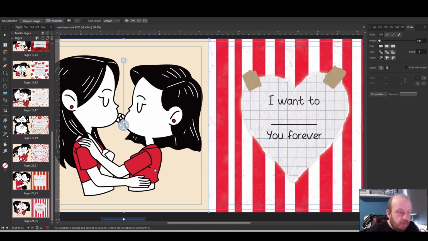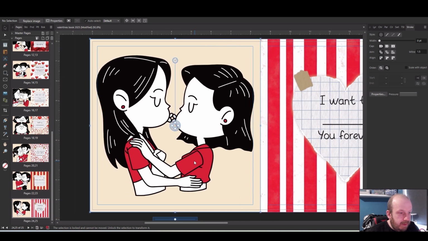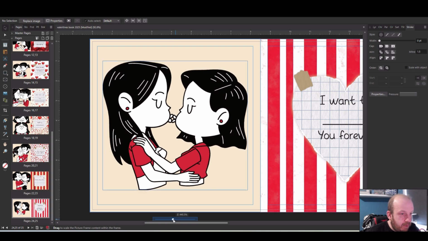There we go. So that's all of the images in place. I'm just going to go and adjust the ones that need adjusting. Remember, in Affinity, this is all using picture frames. I'll tag the video below where we made this book.